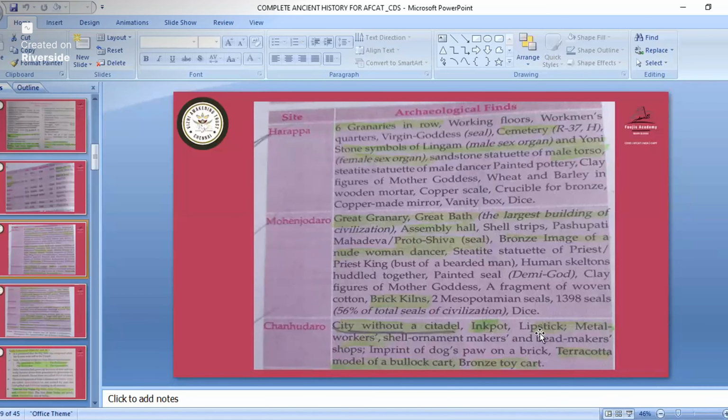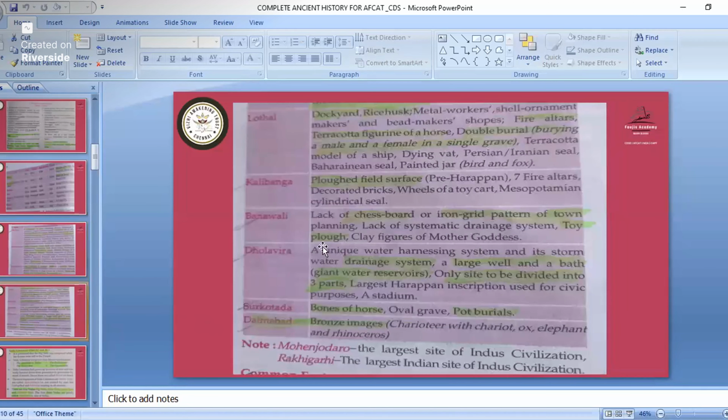It was important for lipstick. Then metal workers, shell ornament makers, bead makers, they were there. Then a terracotta model of a bullock cart, bronze toy cart. So terracotta model of bullock cart is in Chanhudaro, and in another city there is a terracotta model of a horse, which we'll see in the next slide. Okay. Now see Lothal.